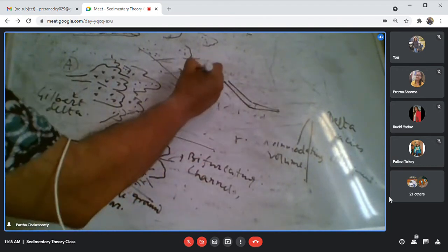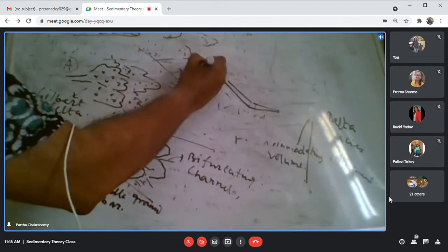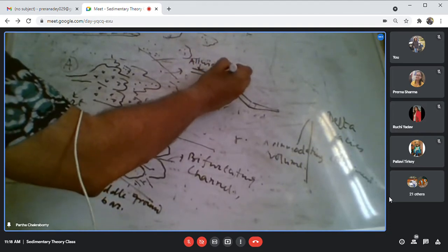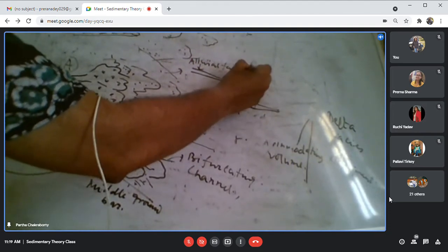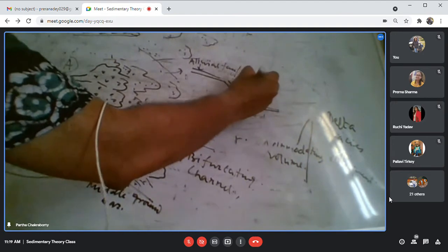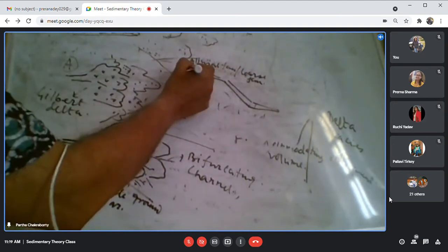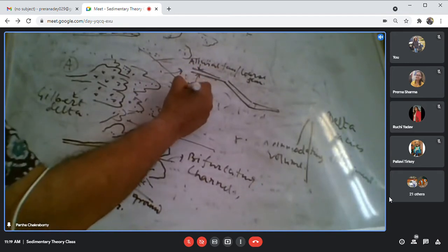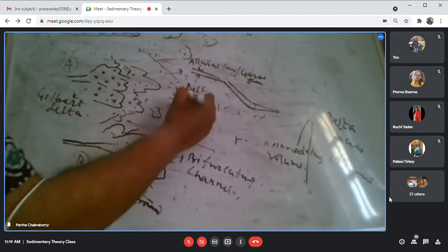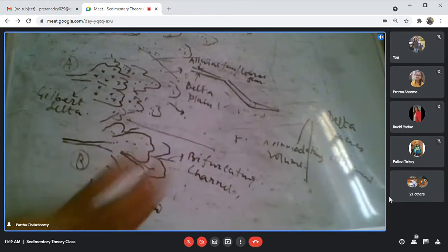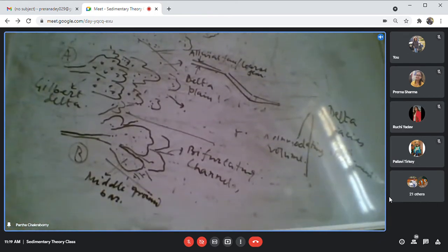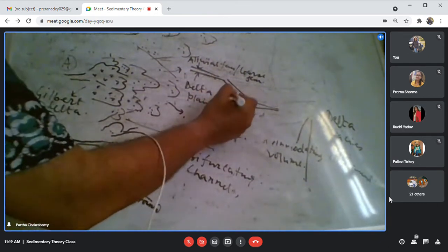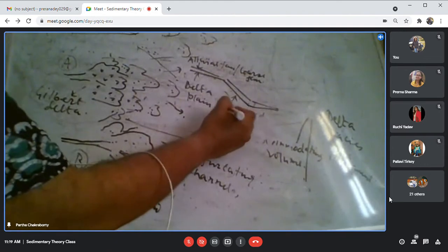So this is occupied by alluvial fan or quartz fluvial. This we call the delta plane. I am now drawing the geometry of a Gilbert type delta. This is the delta slope, where you get the debris flow,